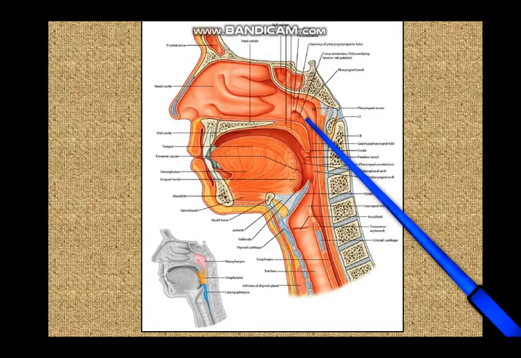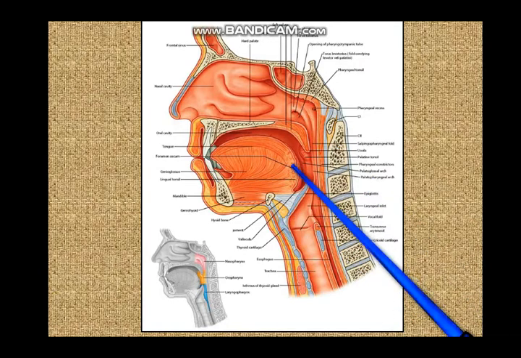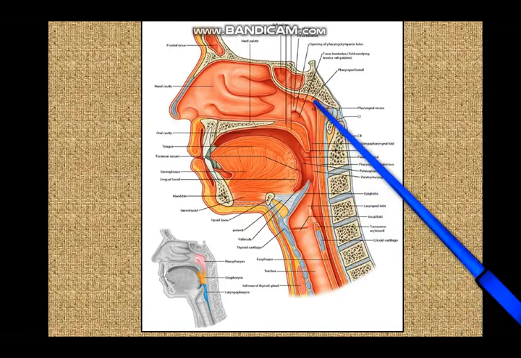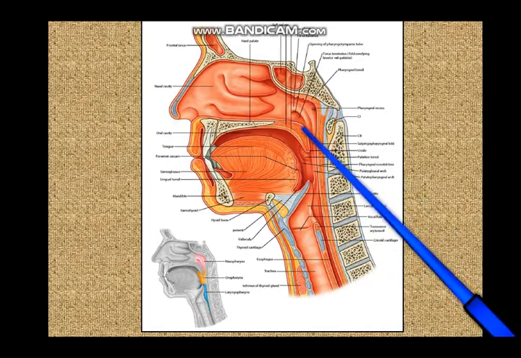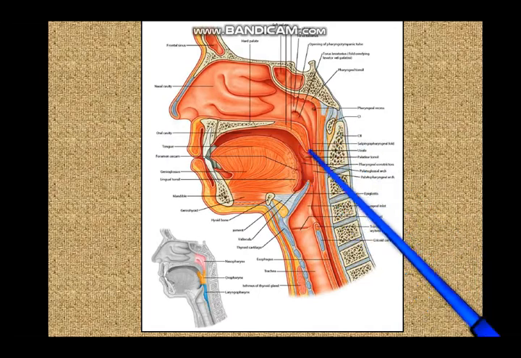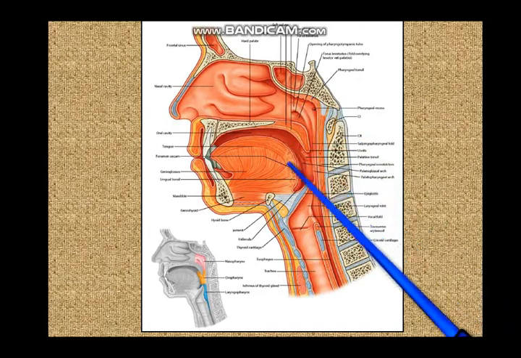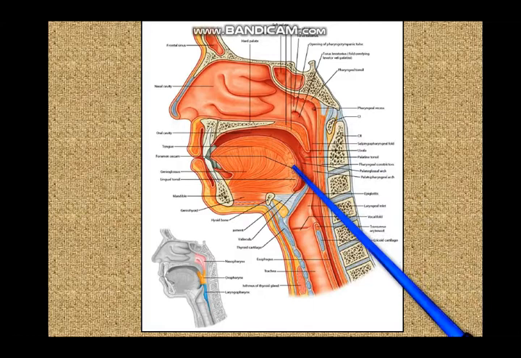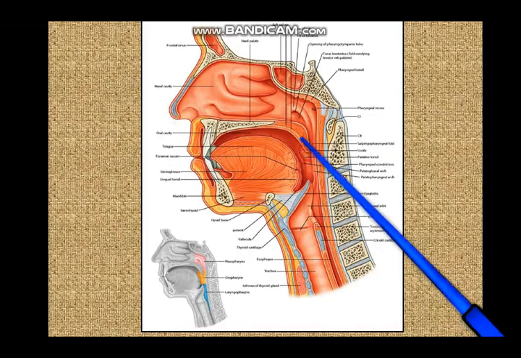So you have the lingual tonsil over here, the palatine tonsil over here, the tubal tonsil over here, and the nasopharyngeal tonsil over here. So all these masses of lymphoid tissue together form the Waldeyer's ring, as we have mentioned once before, and they guard the opening of the aerodigestive tract and help in sampling ingested and inhaled antigens.